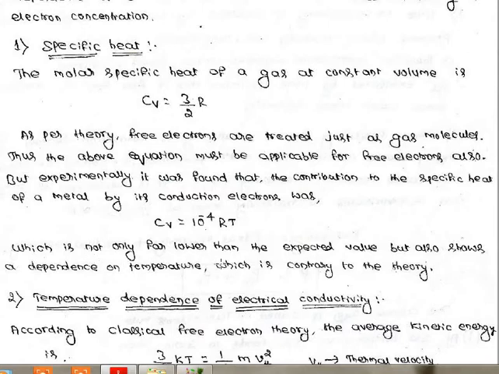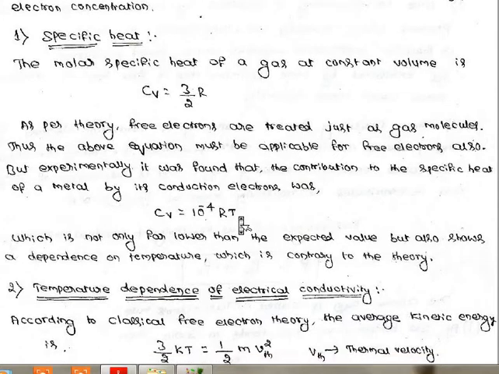The experimental value is not only far lower than the expected value but also shows a dependence on temperature, which is contrary to the theory. That means the theoretical value they have given does not match the experimental value. So it is a failure. Okay, so that is the first failure of the classical theory, specific heat.